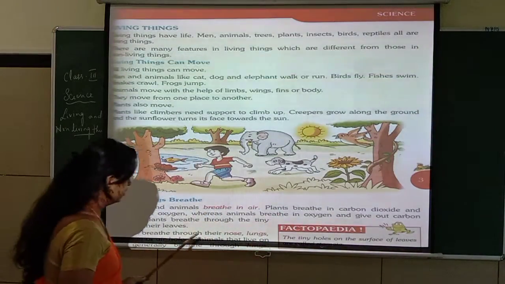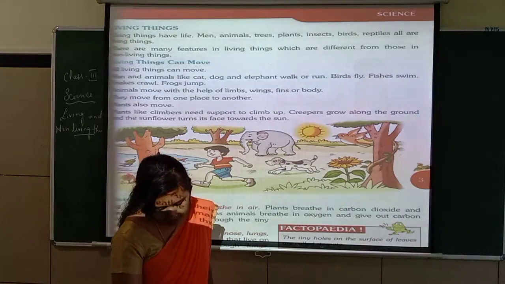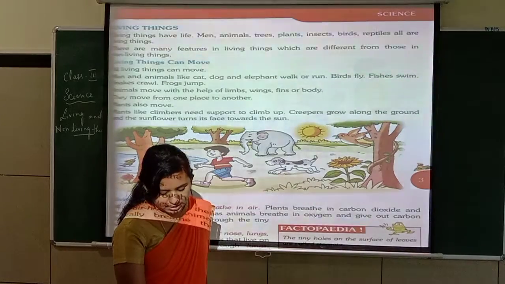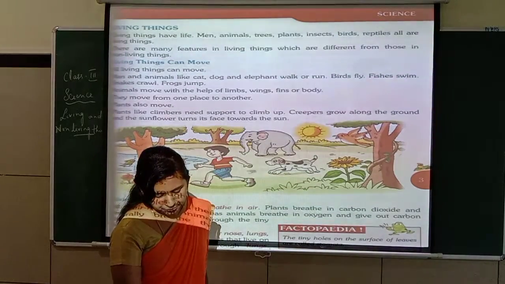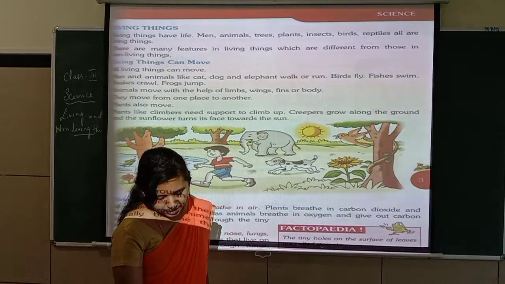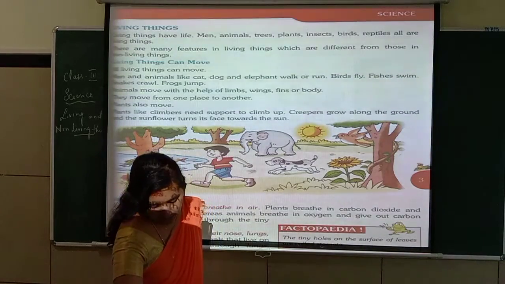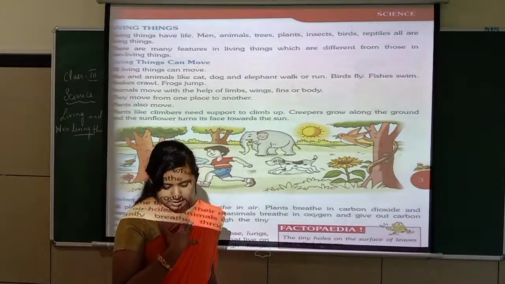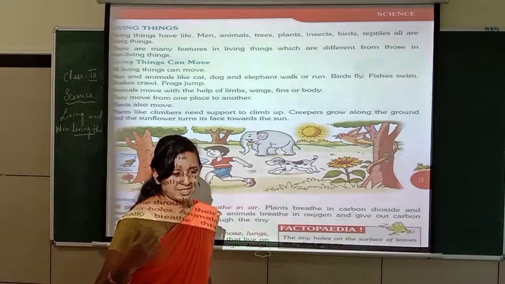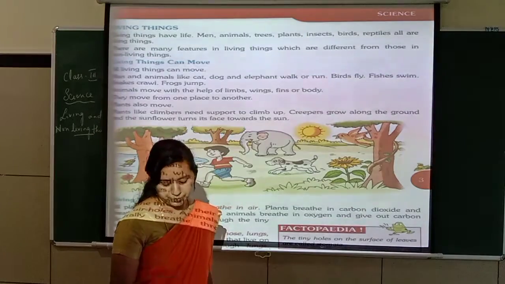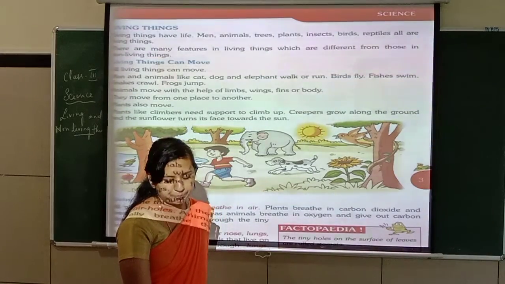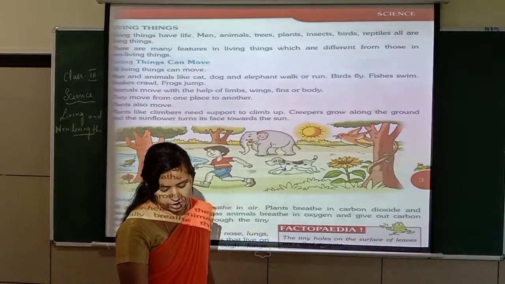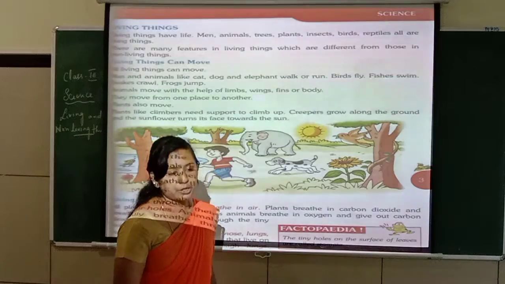Animals breathe through their nose, lungs, gills, skin or hair holes. Gills are found in fish. Fish breathe through gills. Animals that live on land generally breathe through lungs.